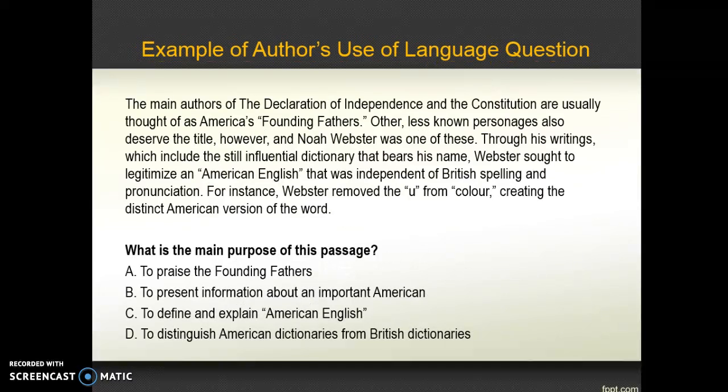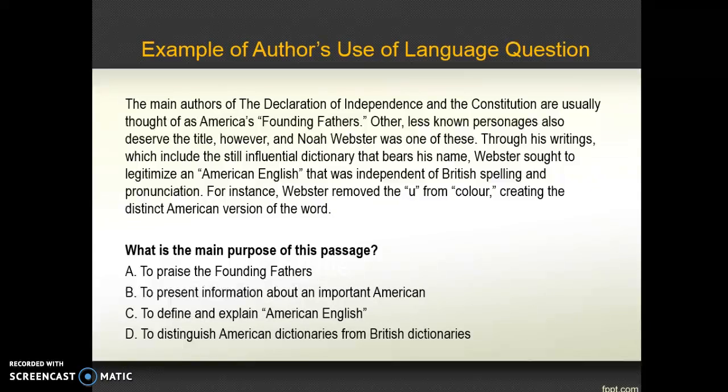Here's an example of an author's use of language question. The main authors of the Declaration of Independence and the Constitution are usually thought of as America's founding fathers. Other, less known personages also deserve the title, however, and Noah Webster was one of these. Through his writings, which include the still influential dictionary that bears his name, Webster sought to legitimize an American English that was independent of British spelling and pronunciation. For instance, Webster removed the U from color, creating the distinct American version of the word.